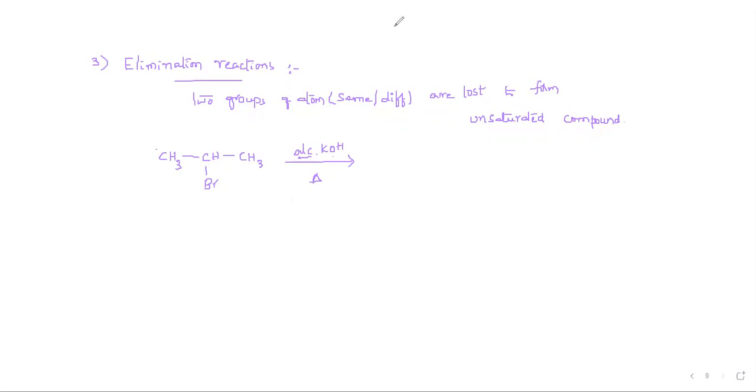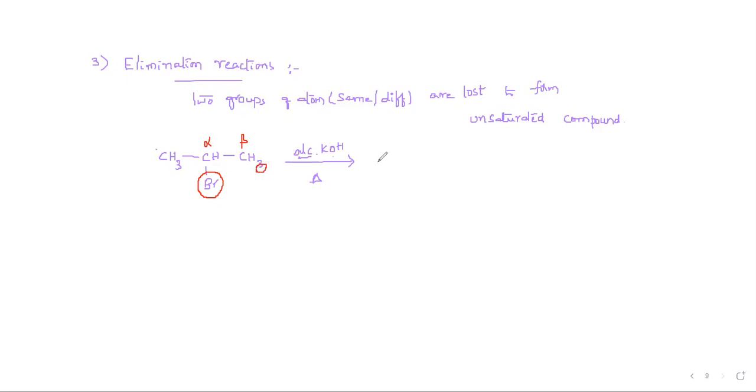It will remove the halogen and hydrogen. The halogen attached carbon is the alpha carbon, and it will remove the other element, that is hydrogen, from the beta carbon. This is the alpha carbon and this is the beta carbon. So from this one hydrogen is removed. There are three hydrogens.